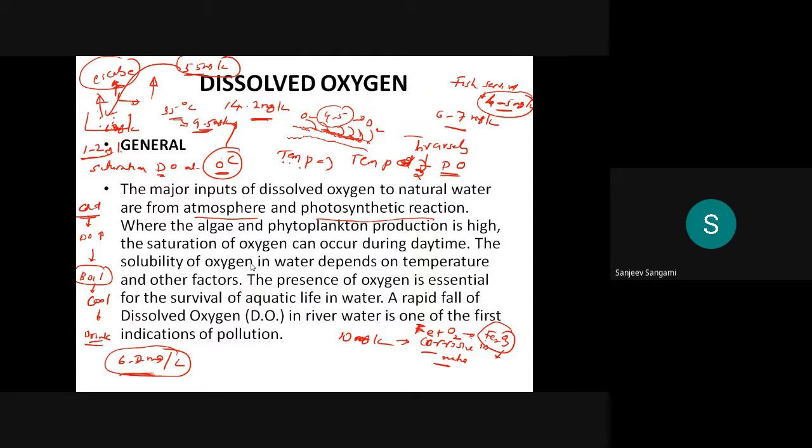Of course, oxygen content in water is required up to 6 to 7 milligram per liter, and it should not be more also. It should not be more than 8 or 9, because it is more corrosive in nature. That we always have to see.